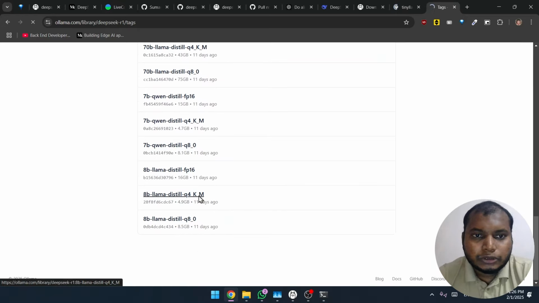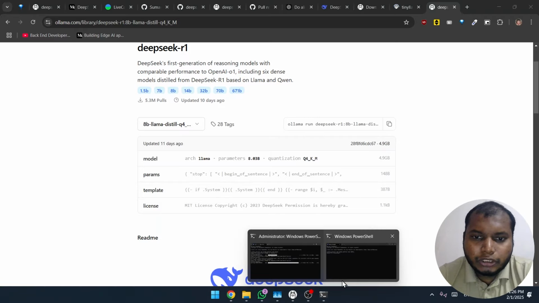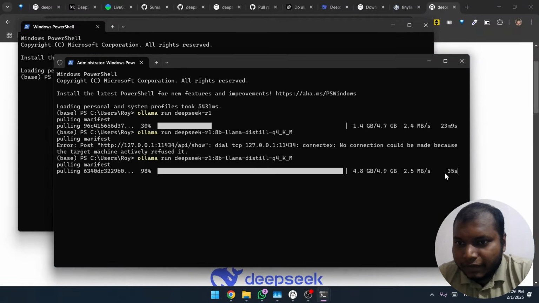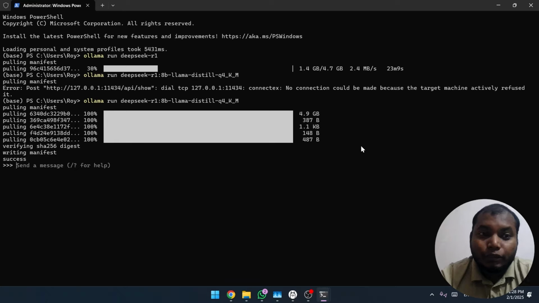So I am downloading this, and you can just copy this just like before and you can go into your terminal, you can paste it, and as you can see I've already pasted it. It's like 35 seconds remaining for this to finish, and once that's done, then we can basically use this model to chat and have one local chatbot in your system, an AI model in your system, and do whatever we want. So the model has been downloaded successfully and the success message has come up here.